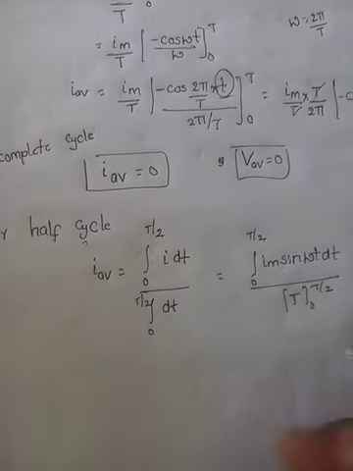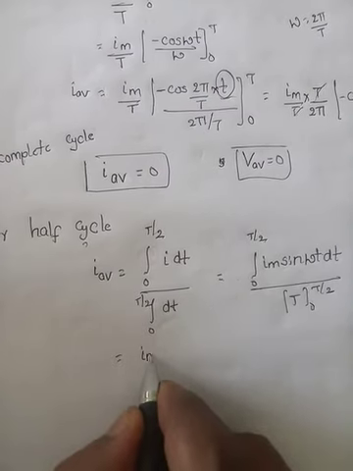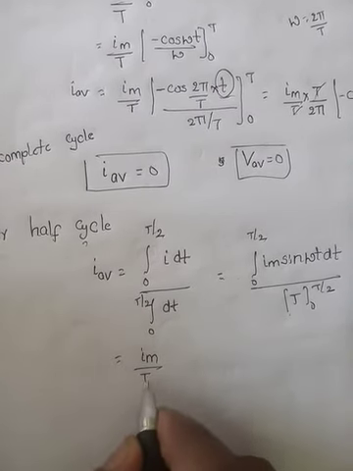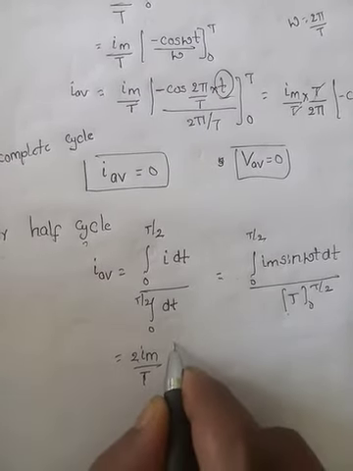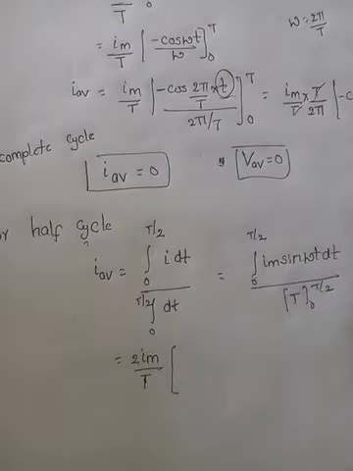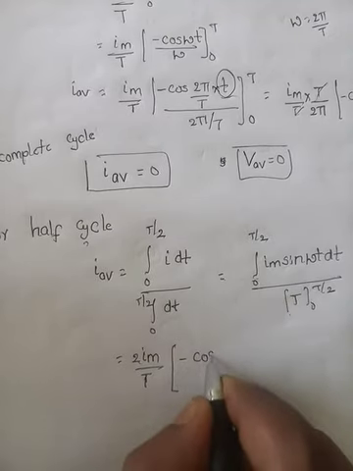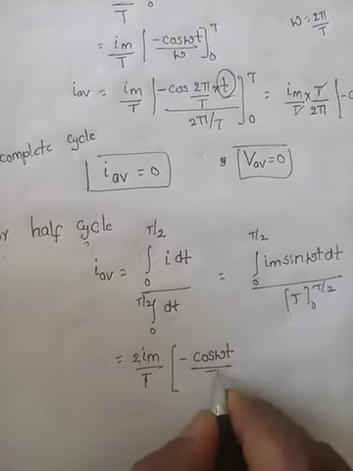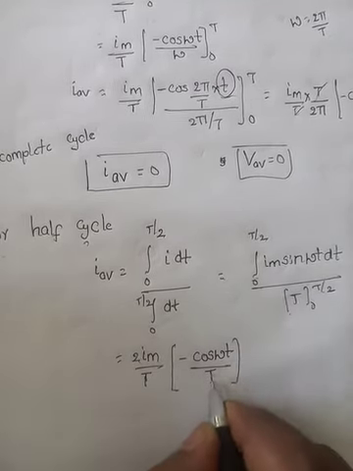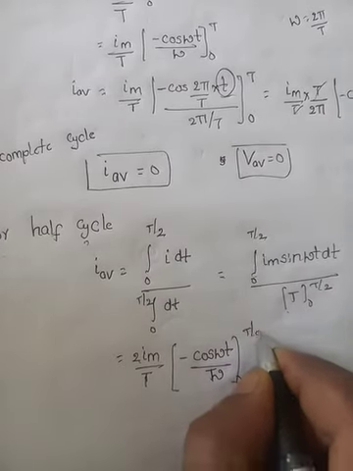Send I m outside. Here you get T by 2, so 2 by T. This is integration of sin omega t into dt, which we have done. Minus cos omega t by omega, from 0 to T by 2.